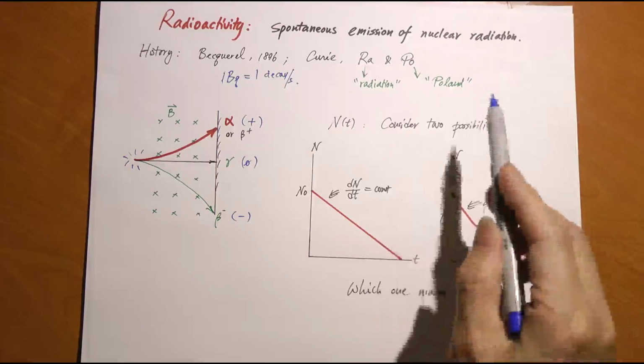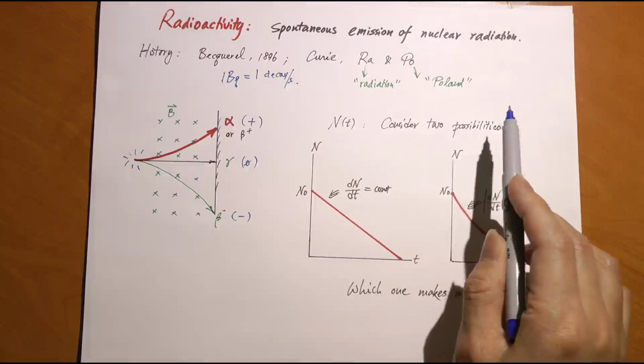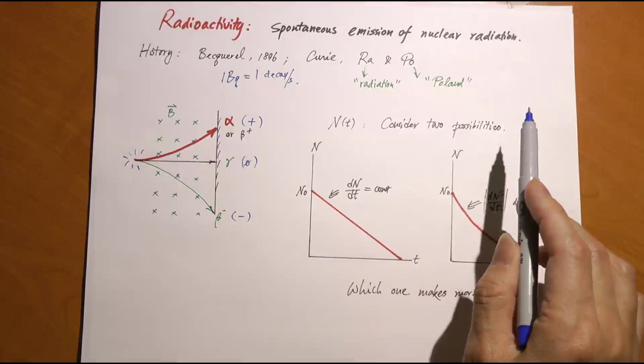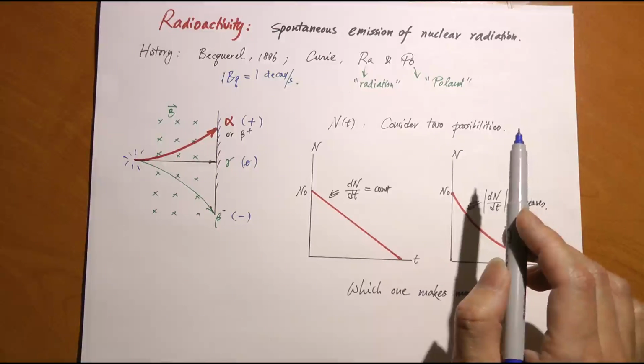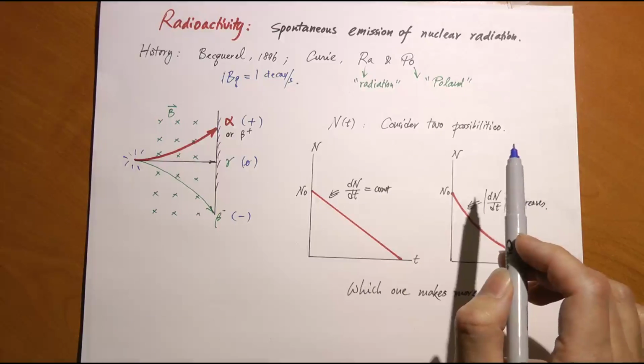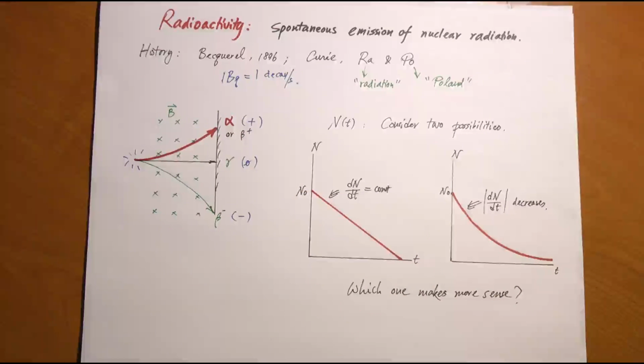What kind of emissions are we talking about in spontaneous emission of radioactive nuclides? Well, basically there are three types discovered by physicists. Three types. We call them alpha, beta, and gamma. Alpha particles, alpha emission. Basically, that's the case where the nucleus emits alpha particles. An alpha particle really is just the nucleus of helium. It's got 2 protons and 2 neutrons.